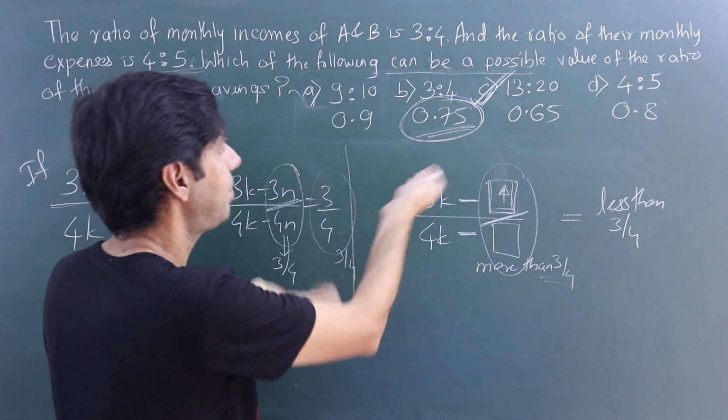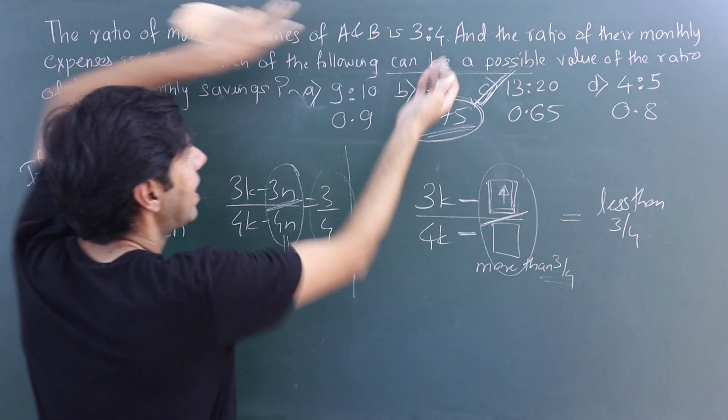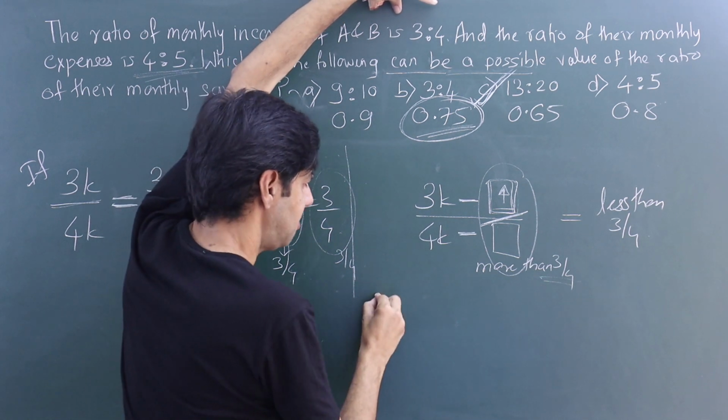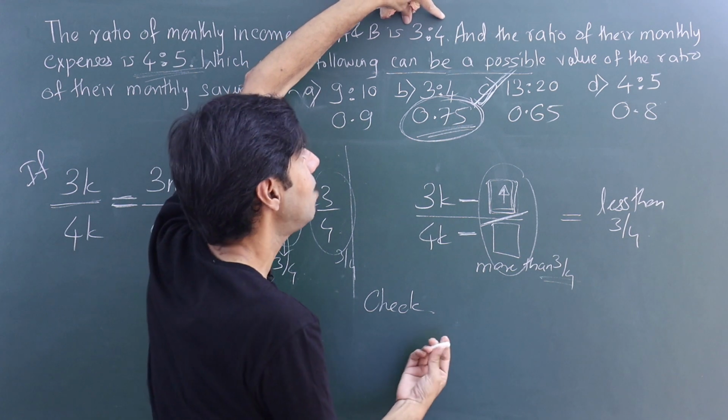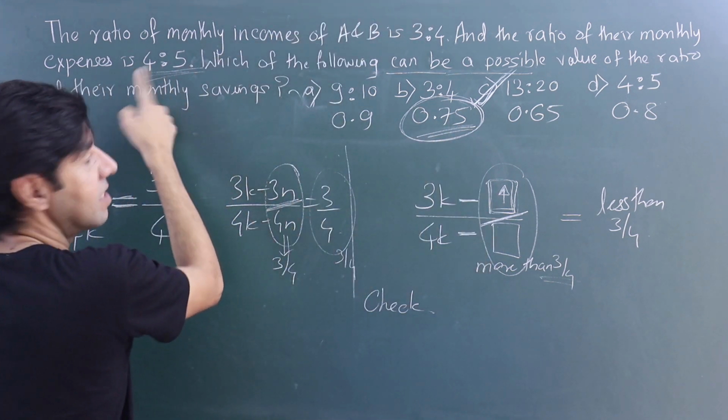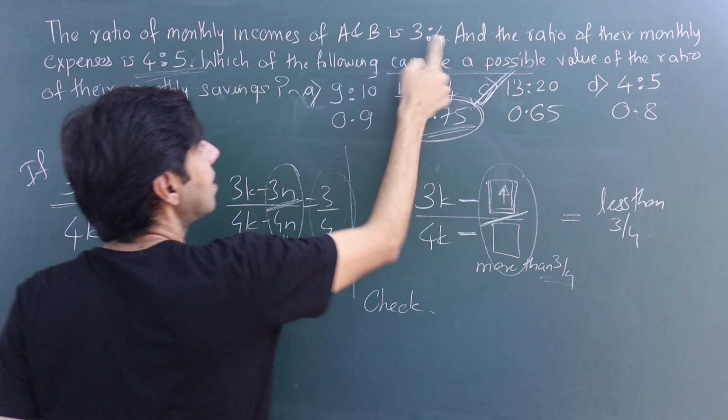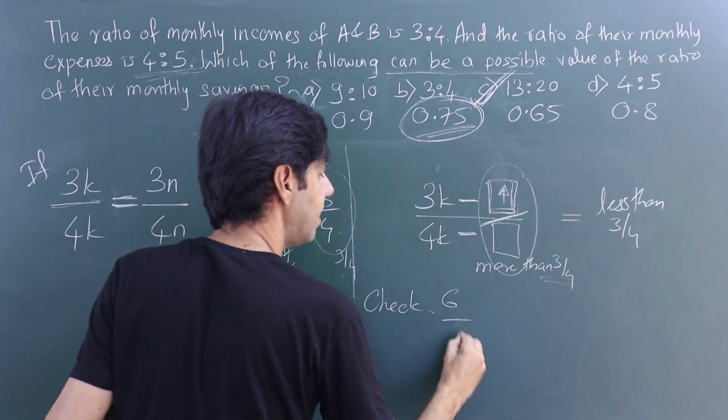You can do the example yourself, right? So let me take some values here. So, example, check. And you can do this check. This check is for those who find it difficult. Take two values here such that I can subtract this. So I'll not take them 3 and 4, I'll take them 6 and 8.